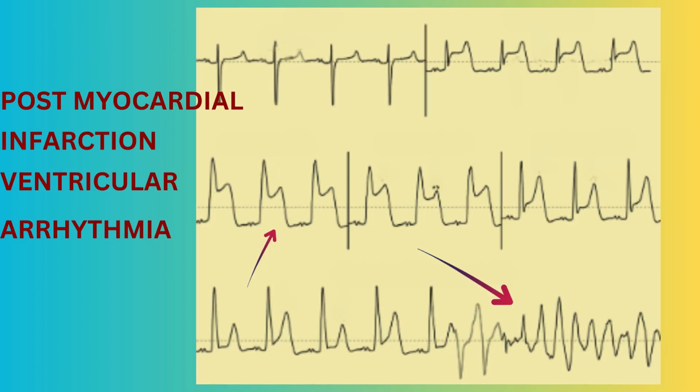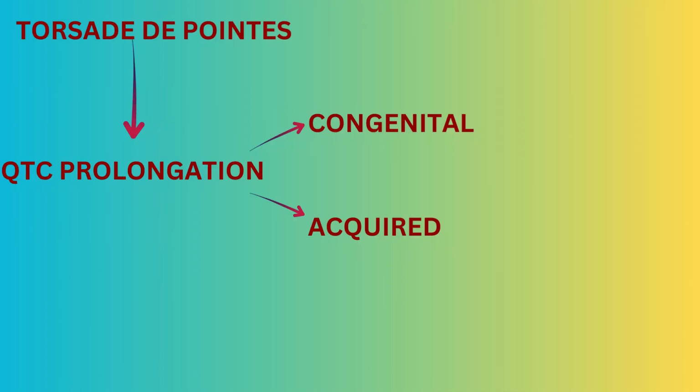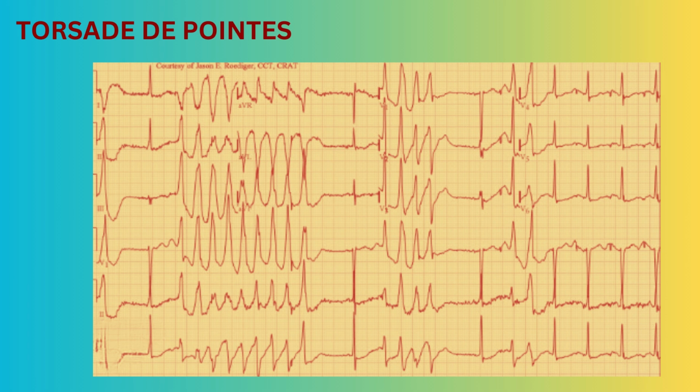The most common cause of polymorphic ventricular tachycardia is myocardial ischemia or infarction. Torsades de pointes is the result of QTc prolongation, which can either be congenital or acquired. Acquired QTc prolongation is most often drug-related. There is an extensive list of medications, like antiarrhythmics, antipsychotics, antiemetics, antifungals, and antimicrobials that can cause torsades. For torsades de pointes to be diagnosed, the patient must have evidence of both polymorphic VT and QT prolongation.